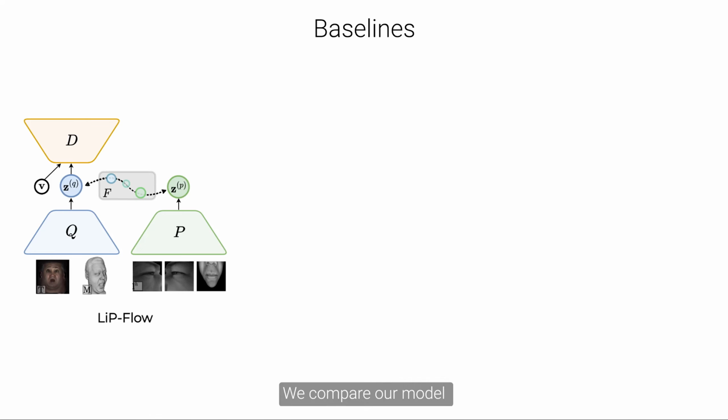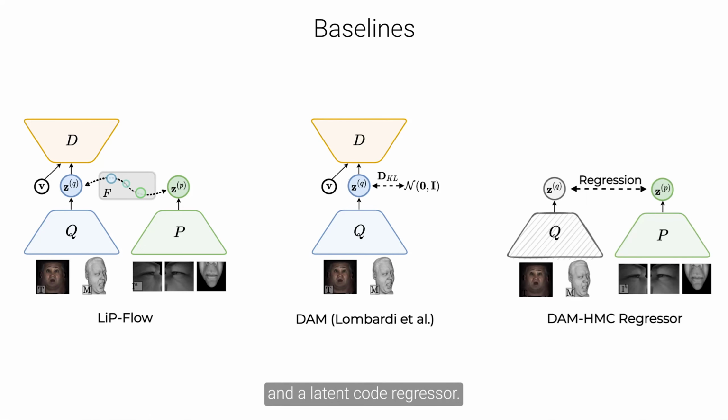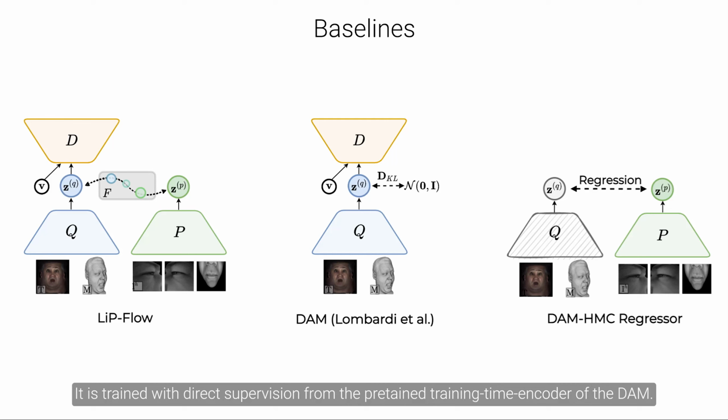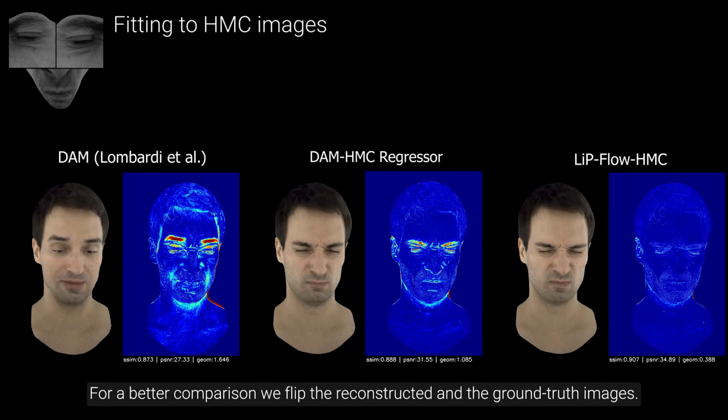We compare our model with the base avatar model, DAM of Lombardi et al., and a latent code regressor. It is trained with direct supervision from the pre-trained training time encoder of the DAM. Here we evaluate the models by using HMC observations. For a better comparison, we flip the reconstructed and the ground truth images.